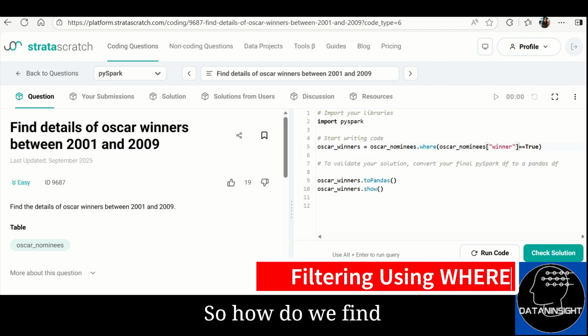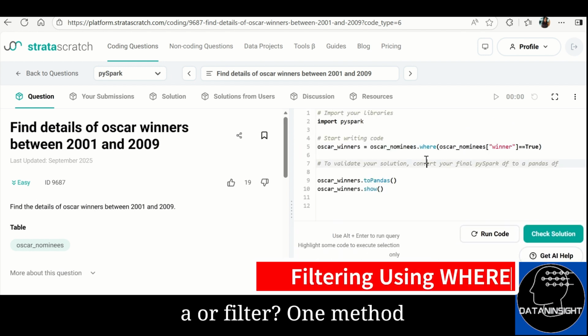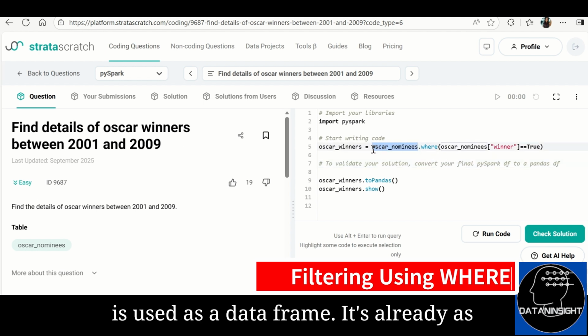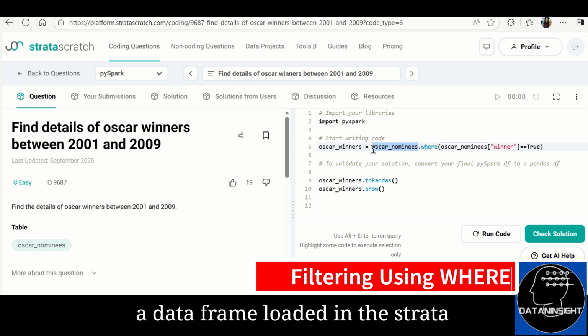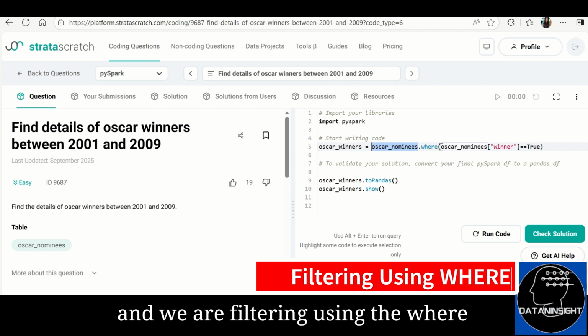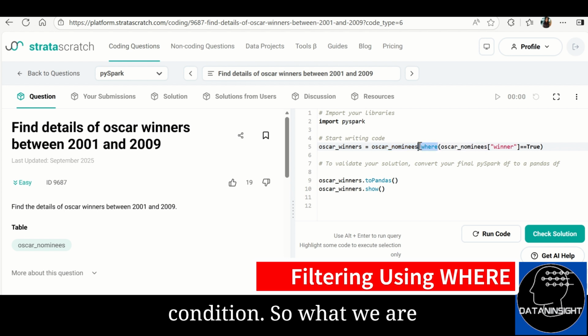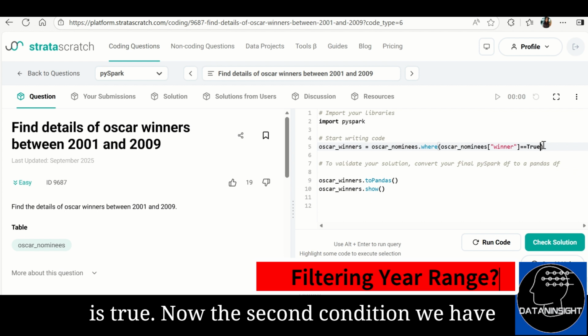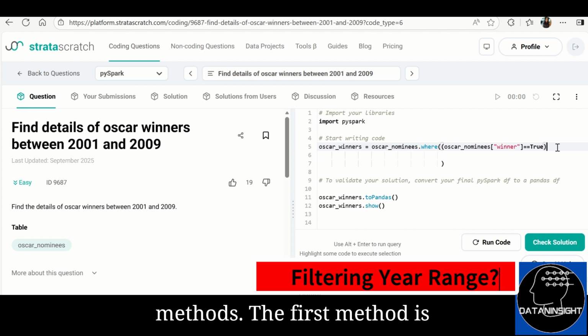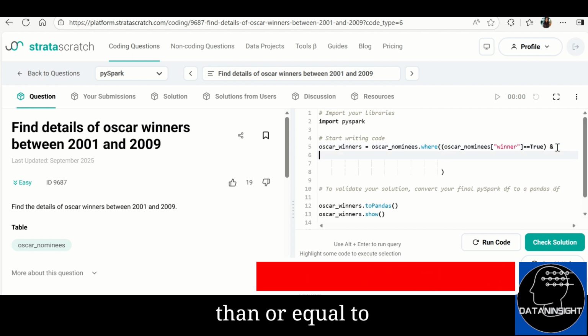So how do we filter? One method is using where. This is used on a data frame. It's already loaded as a data frame in Strata Scratch, so we are using that data frame and filtering using the where condition. Now the second condition we have is that the year should be between 2001 and 2009. The first method is using the greater than or equal to clause.